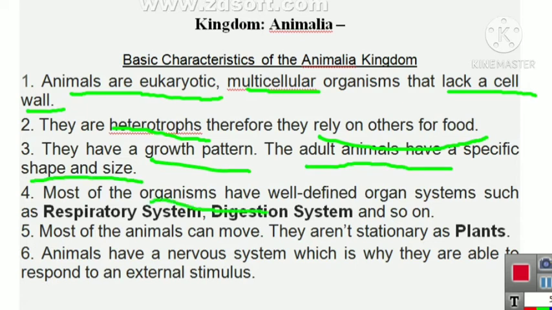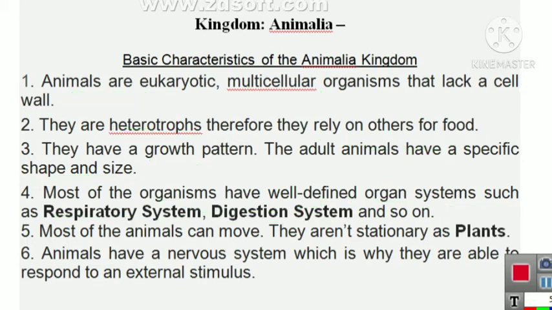Most of the organisms have well-defined organ systems such as respiratory system, digestive system, excretory system, circulatory system, etc. Most of the animals can move. They are not stationary like plants. Animals have a nervous system, which is why they are able to respond to an external stimulus.